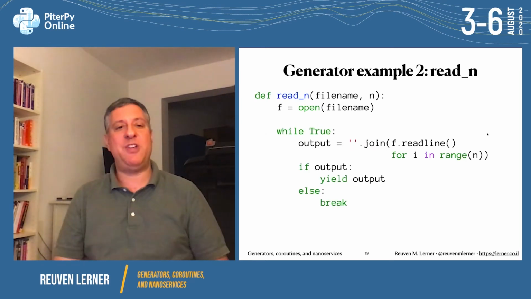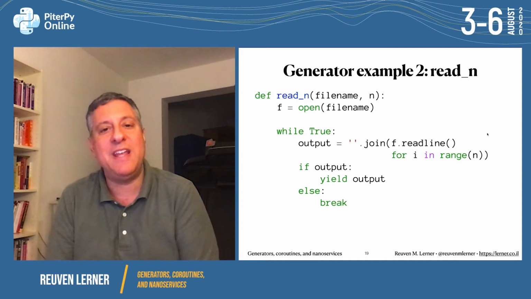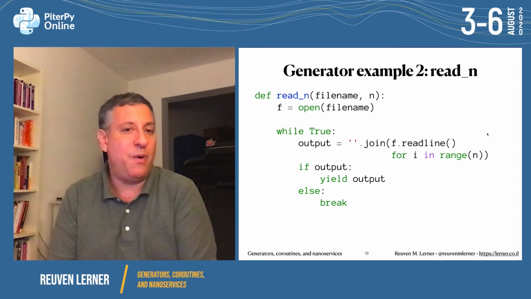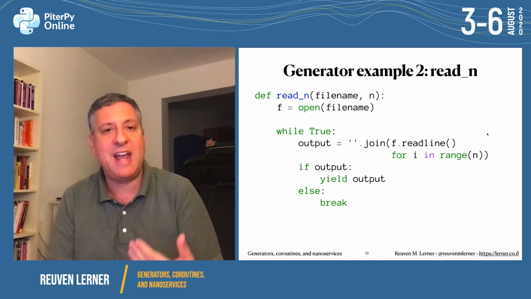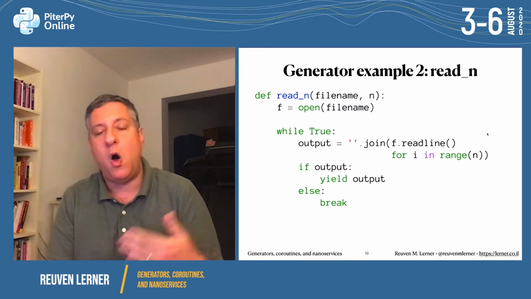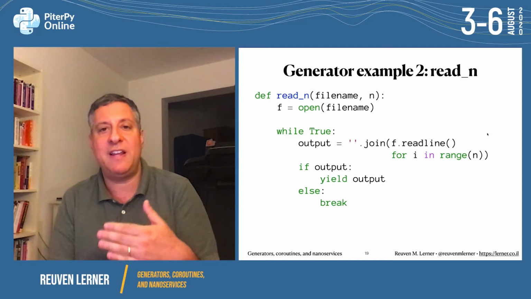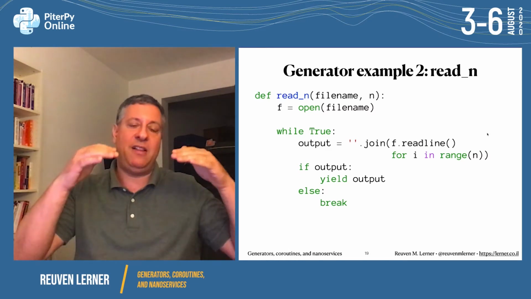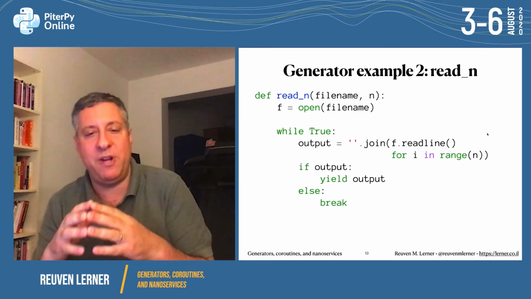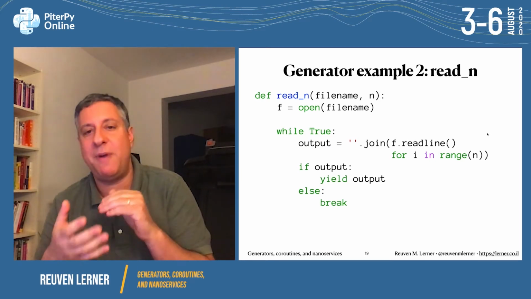Okay, another example of generators, readn. If I want to iterate over a file or a file-like object in Python, I can do that. File-like objects are iterable, and I will get, with each iteration, all of the values up to and including the next \n, the next newline character. So that's great if I want to read a file line by line. But what if I don't want to read it line by line? What if I want to read it chunk by chunk?